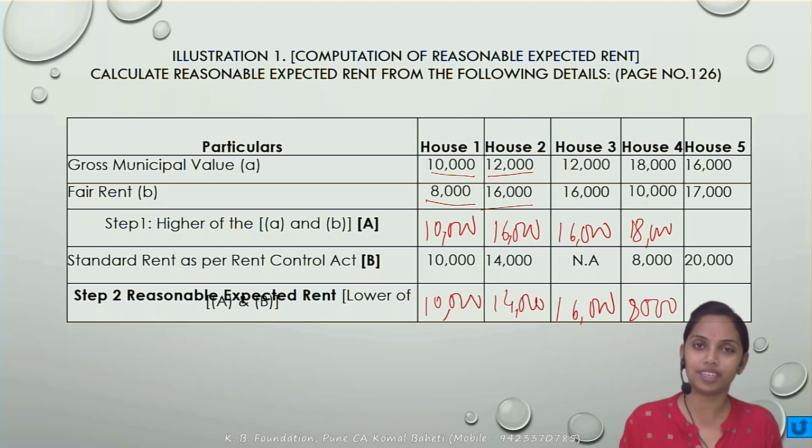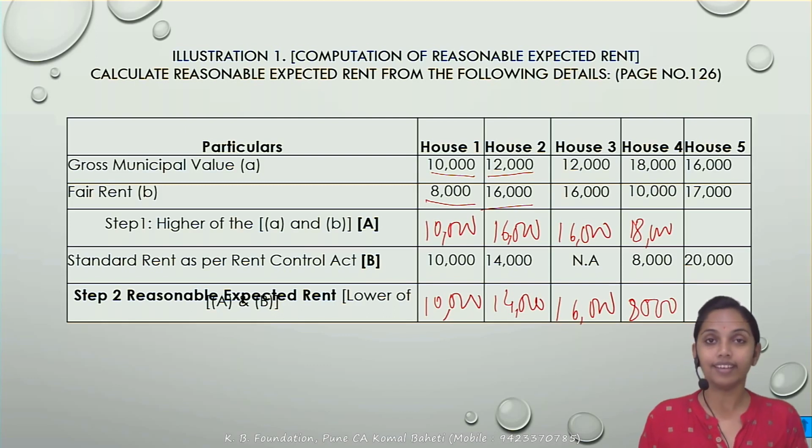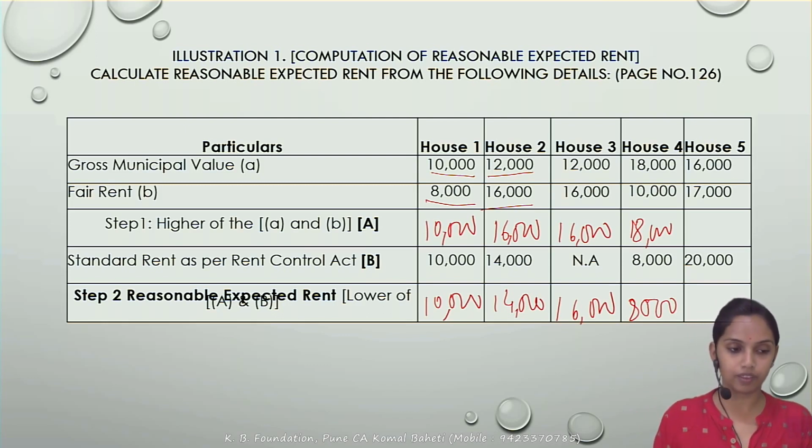Actual rent has not been given. Agar actual rent diya hota, then what would we be able to calculate? We would be able to calculate the gross annual value. Correct? So we have only 2 figures, so we can calculate only the reasonable expected rent.